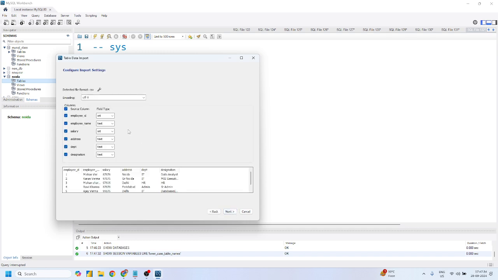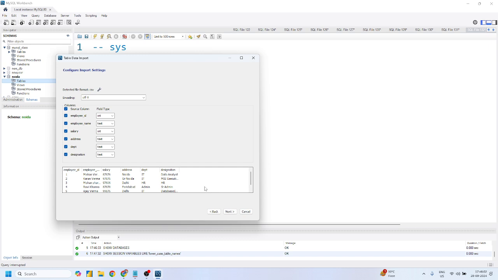Just click on this next button. It will try to encode this using the default encoding format, and it will give you the possible column values, right? And the data type as well. Employee name is a string or text data type in nature. Salary is an integer format. Address is in text format. Designation and employee ID, and so on, right? Pradeep sir, it will give you a preview of this data, from employee ID to designation.